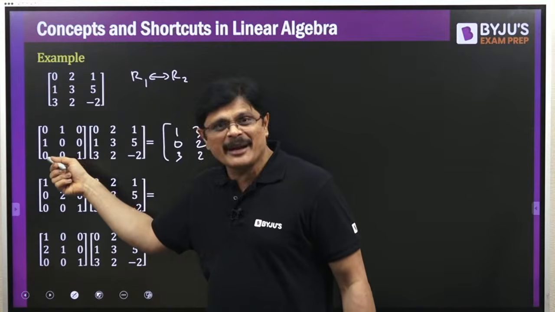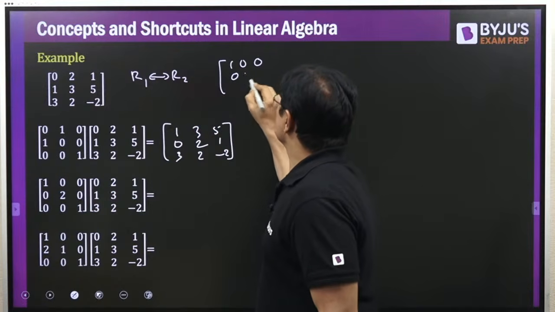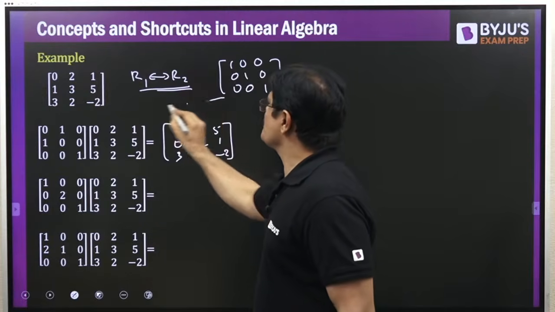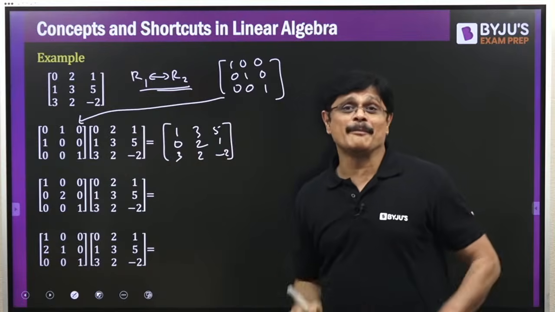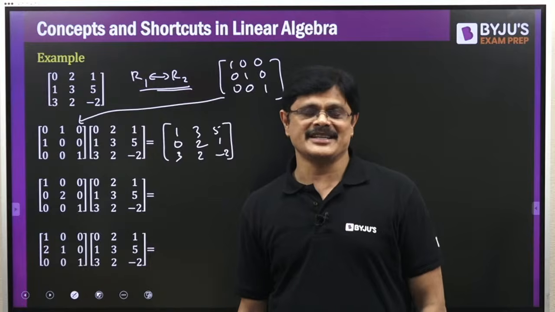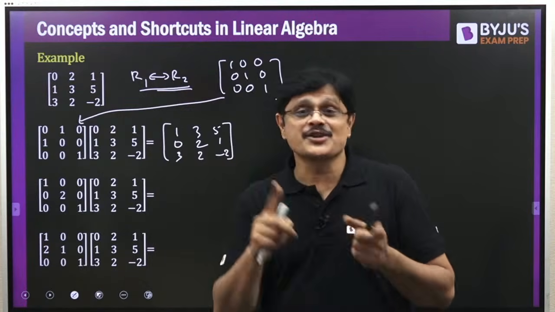Is it not the elementary matrix, sir? For example, 1, 0, 0, 0, 1, 0, 0, 0, 1. On this, if you do this row operation, you are going to get this or not? So you can get this effect by doing this multiplication on the left. By multiplication on the left, my dear friends. Hope you understand.